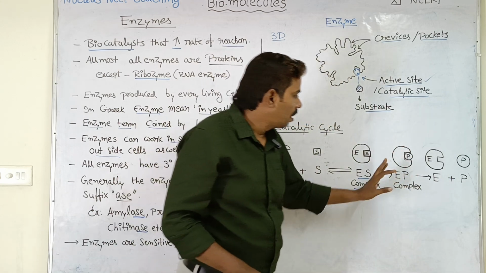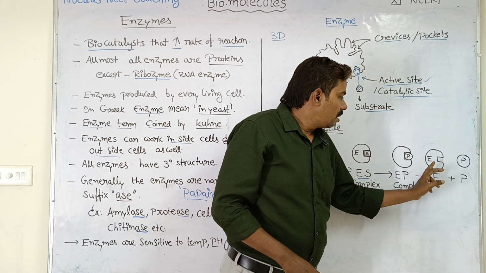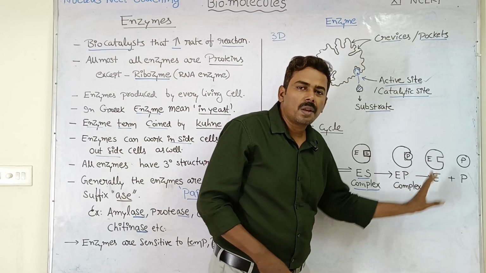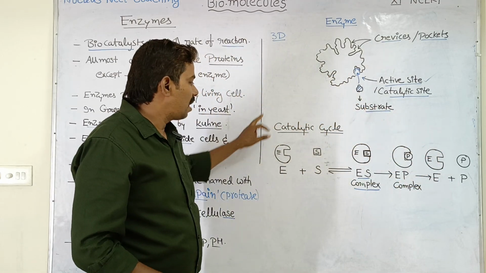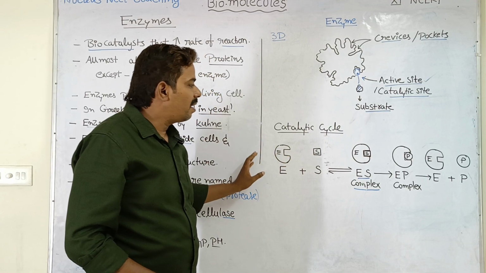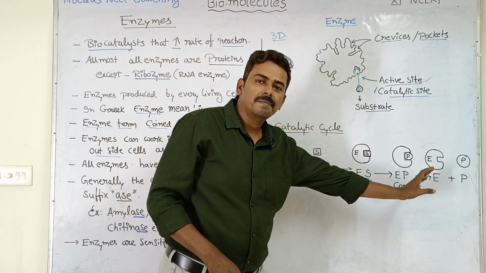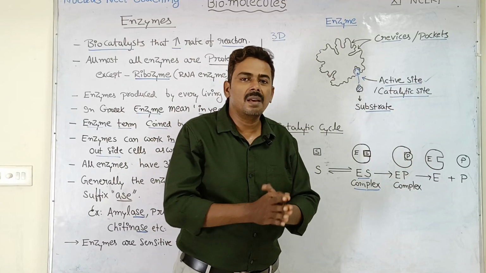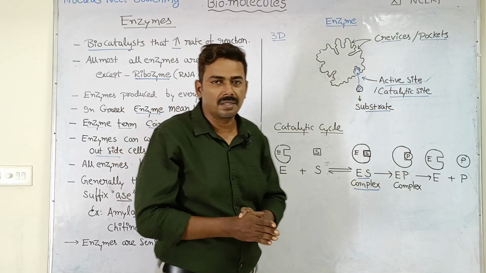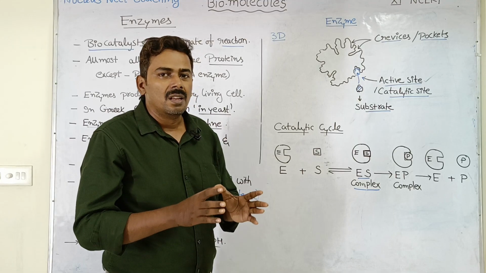So note down this. Now, is the enzyme function over? No. The enzyme again can interact with another new substrate and again catalyze a new catalytic cycle. So like this, a single enzyme can catalyze n number of chemical reactions. Are you able to understand?